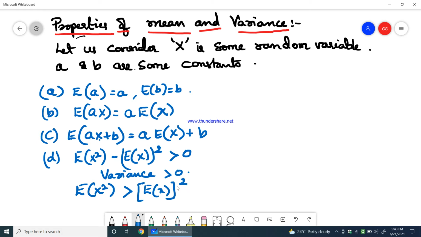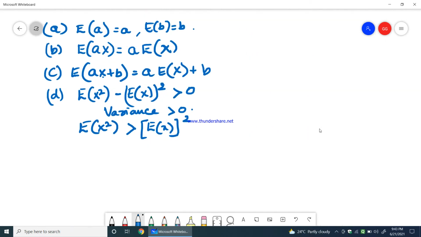Okay, E of X square should always be greater than E of X the whole square. So that is what the fourth property says, in terms of mean: the mean of square should be greater than the square of mean. That is what it means. So mean of square, E of X square, should be greater than square of mean.